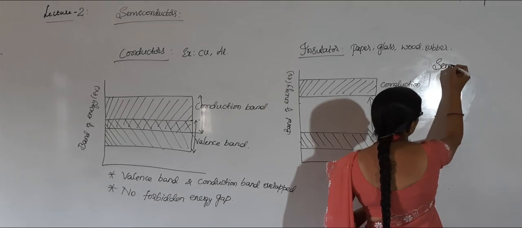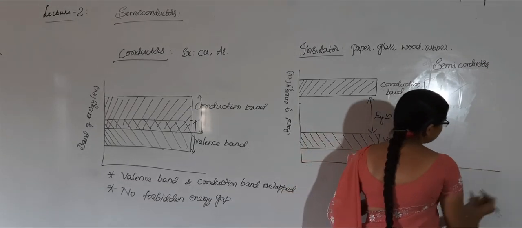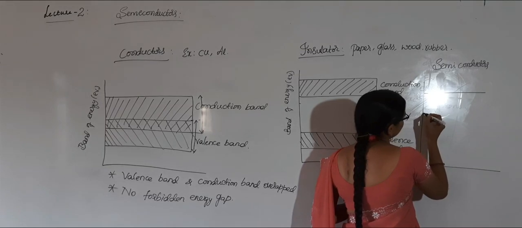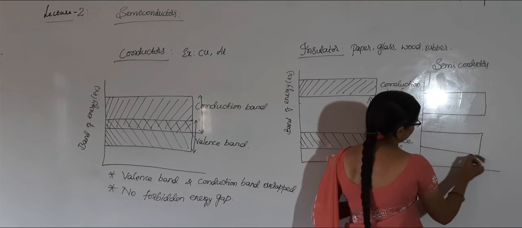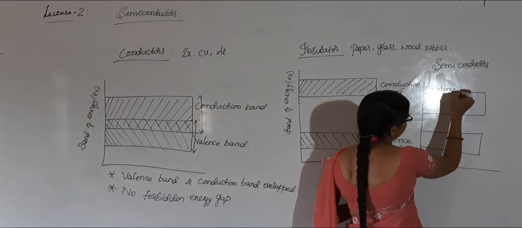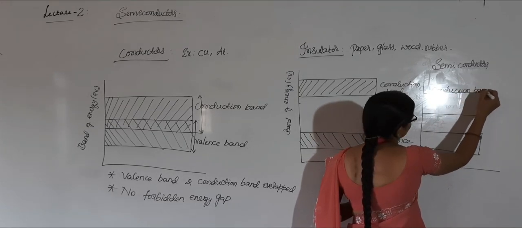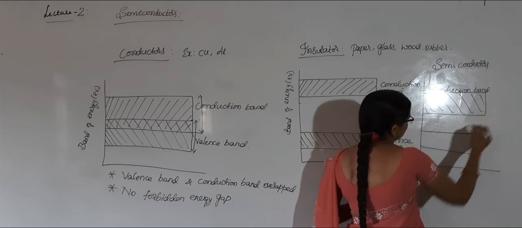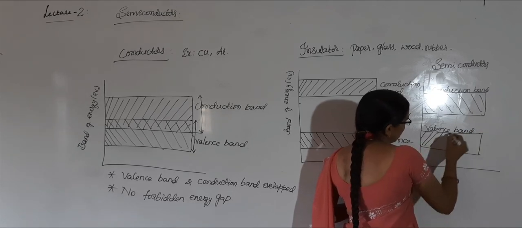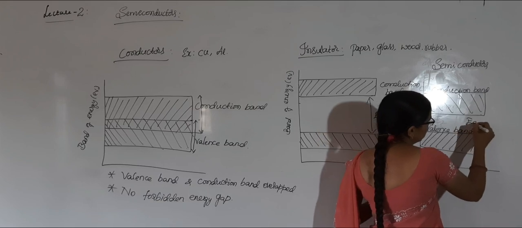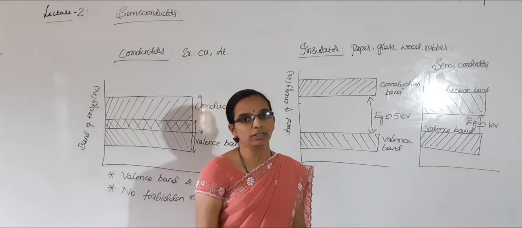Next, semiconductors. In semiconductors, this is our valence band, conduction band, and the forbidden energy gap here in semiconductor is approximately equal to 1 electron volt.